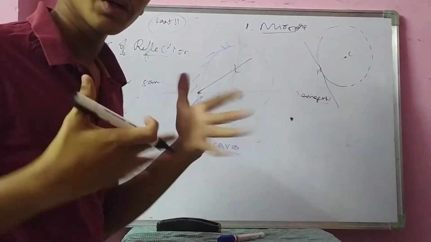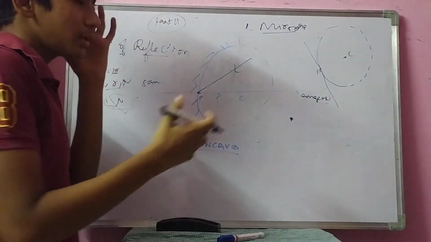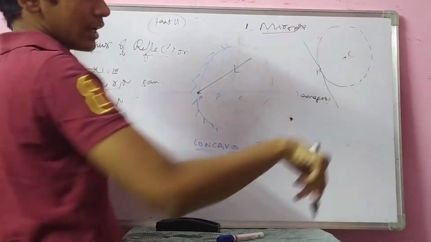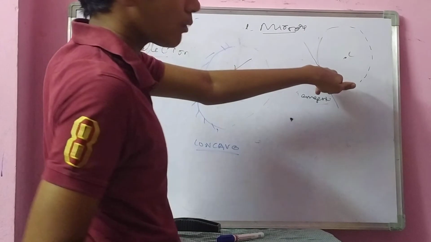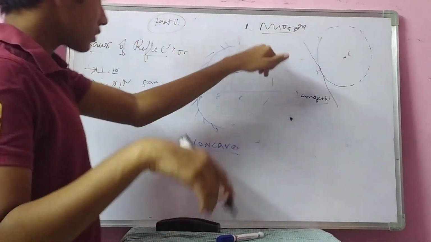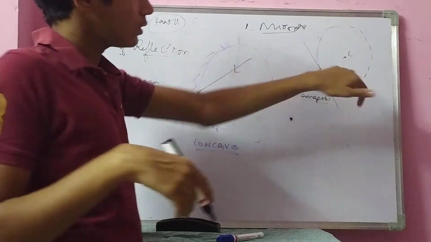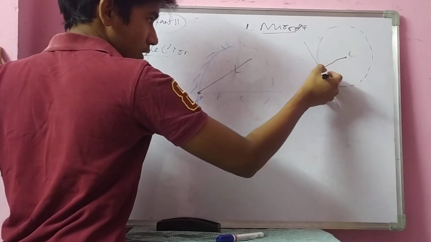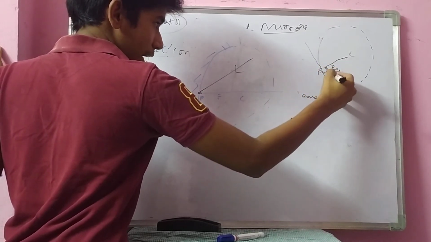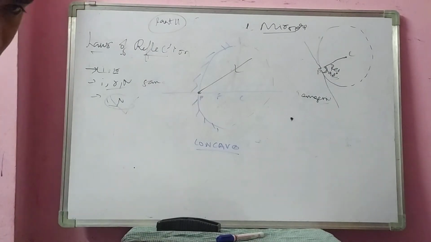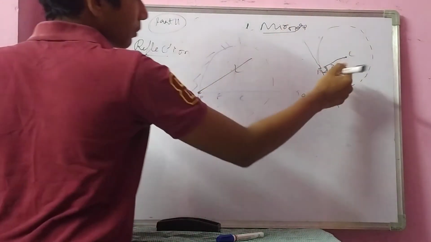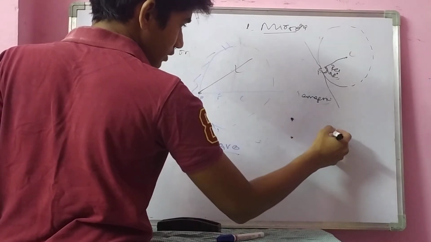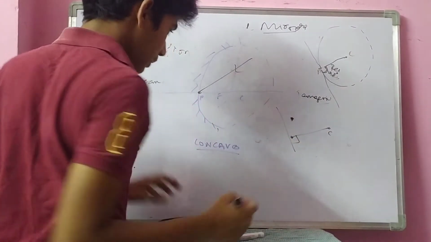A brief explanation, no need to hurry about this. A tangent is nothing but a line which touches the circular sphere at only one point. Where is the sphere here? It is cut from a sphere, right? So I am taking that line. Now I am joining the touching point and the center. These two are always perpendicular, in the sense the angle between them is 90 degrees. If you join the touching point and the center, that line and the tangent are perpendicular.